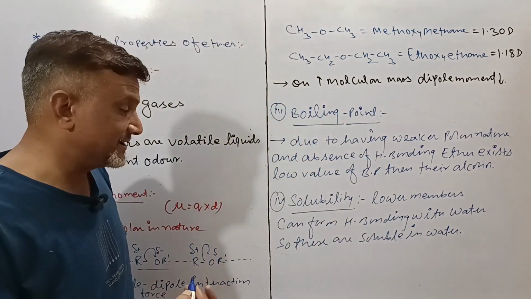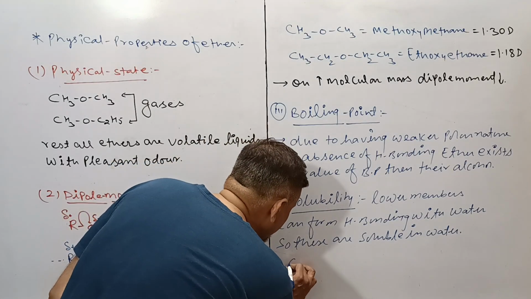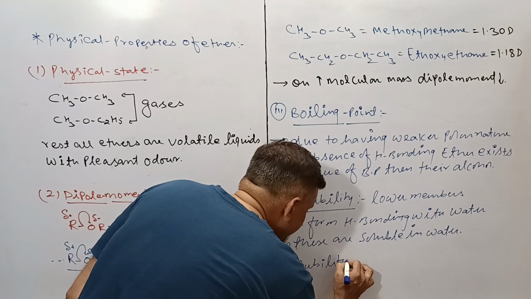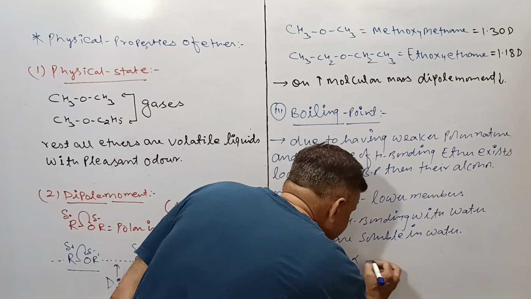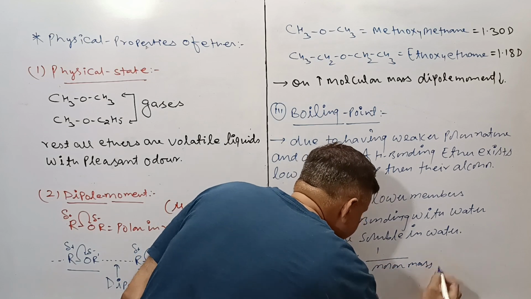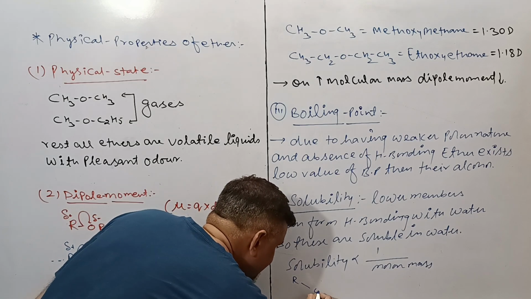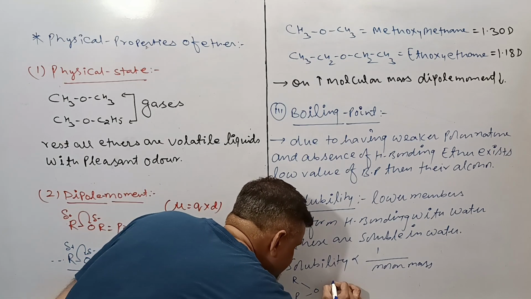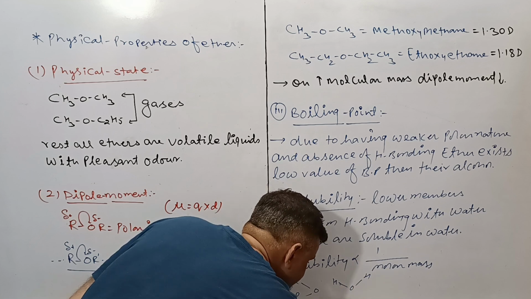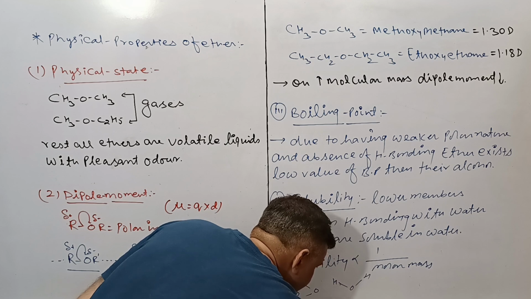If we go further, then on increasing molar mass, solubility decreases. How? Then we can explain it by using the following diagram. This is the ROR. This is the HOH. This is the H and OH.